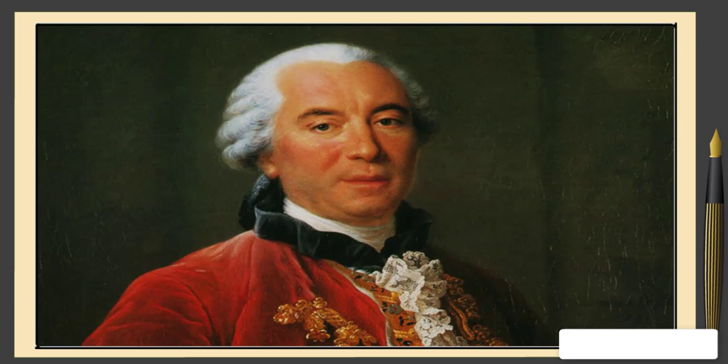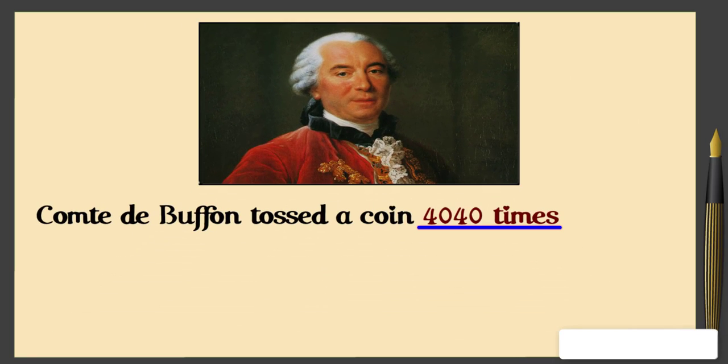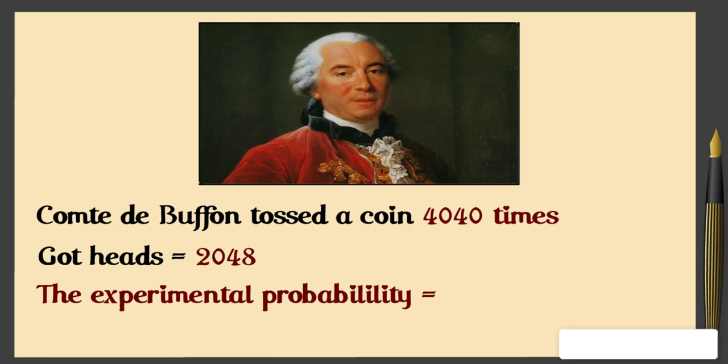For example, the 18th century French naturalist Comte de Buffon tossed a coin 4040 times and got 2048 heads. The experimental probability of getting a head in this case was 2048 by 4040, that is 0.507.